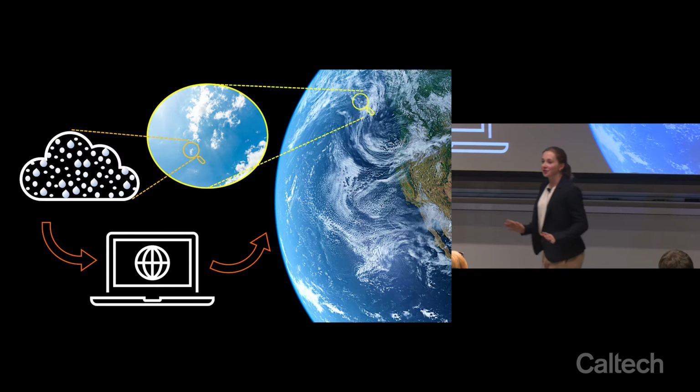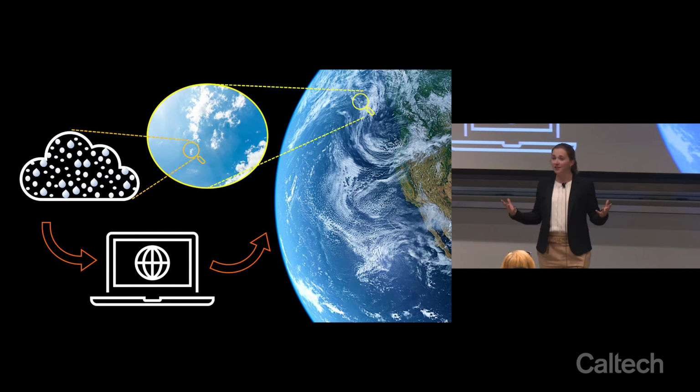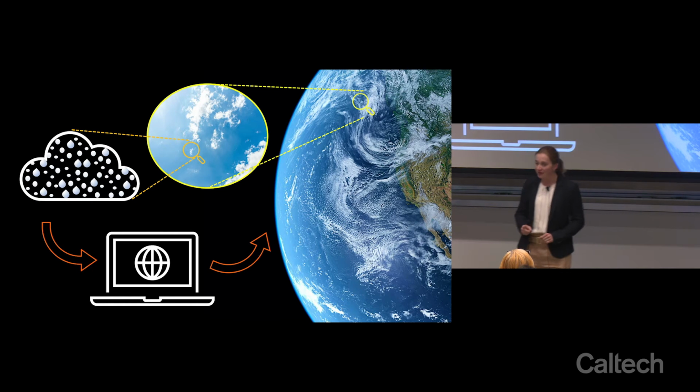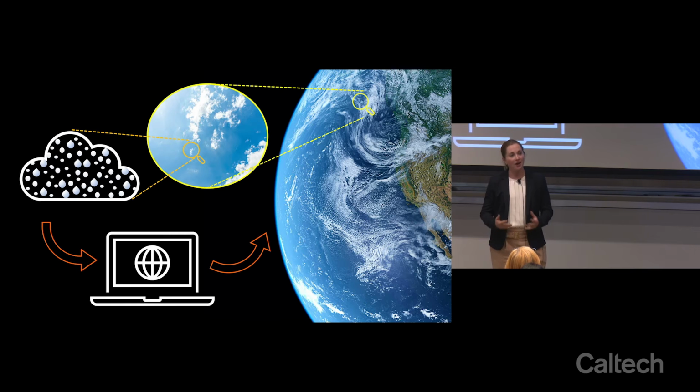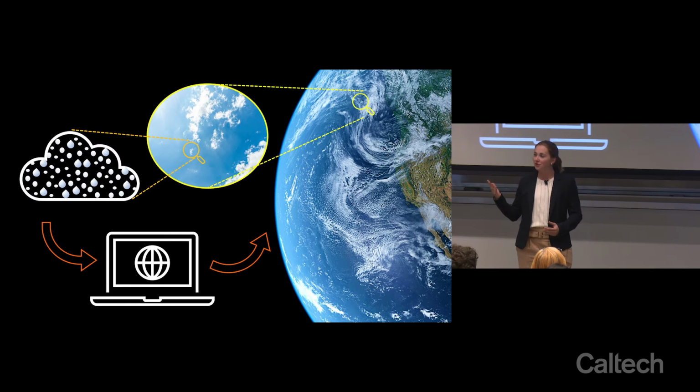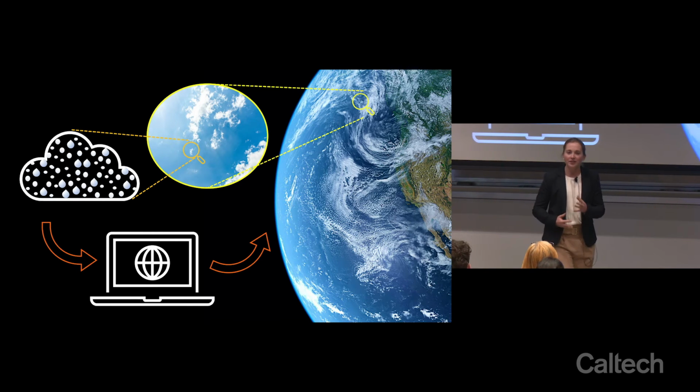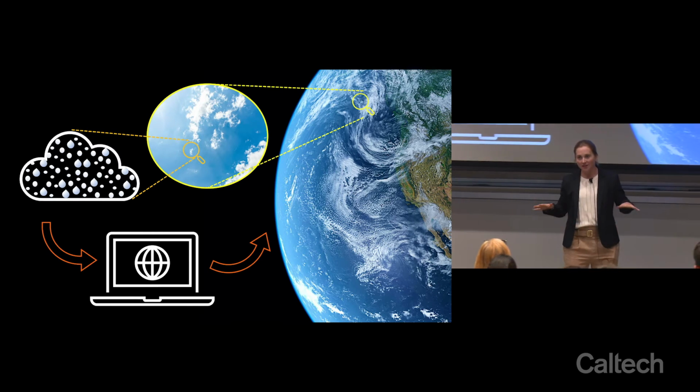Clouds are crucial to the Earth's climate. Some clouds reflect incoming sunlight and cool the Earth. Other clouds trap heat and warm the Earth. In order to predict future climate, we need to understand how clouds react when humans pump CO2 and aerosols into the atmosphere. Clouds themselves are made up of trillions and trillions of tiny water droplets suspended in the air.